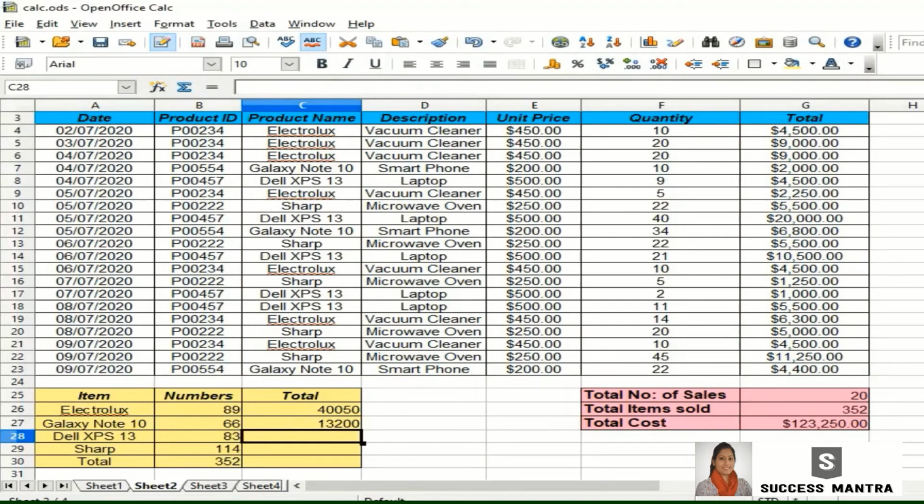So the second value means that we have got 13,200 by selling Galaxy Note 10 smartphones this month.